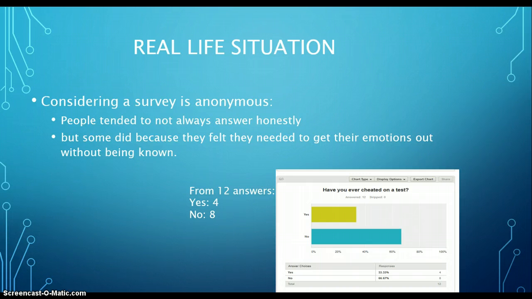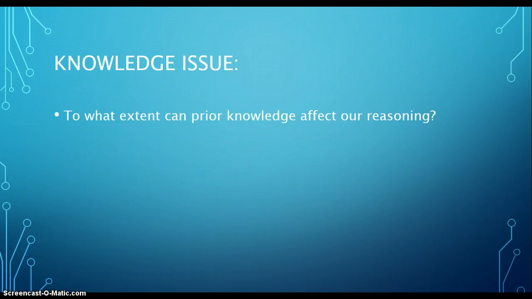We found this to be true from the image that can be seen on this page, as the question "Have you ever cheated on a test?" was abstracted from the survey. From 12 respondents, we noticed that 4 answered yes, while 8 of them answered no. Some did have honesty in it and some didn't. So the knowledge issue that can be abstracted from this is: to what extent can prior knowledge affect our reasoning?